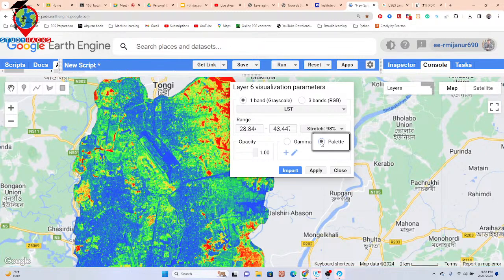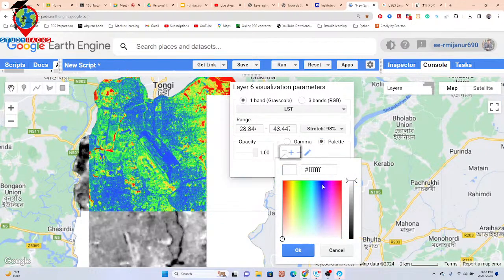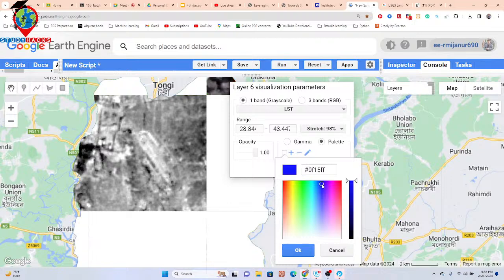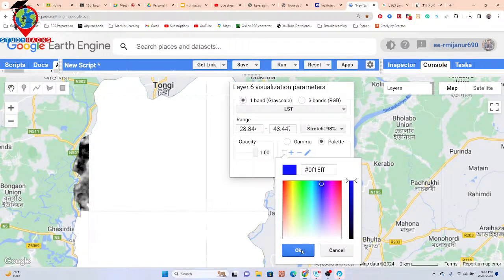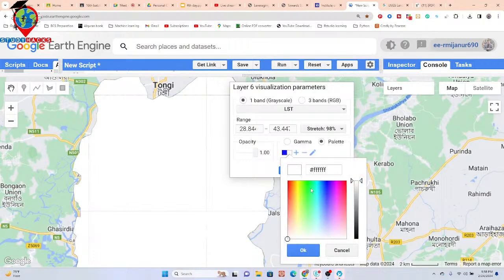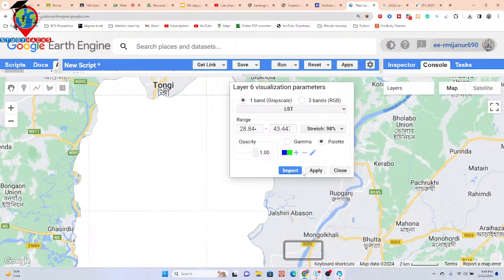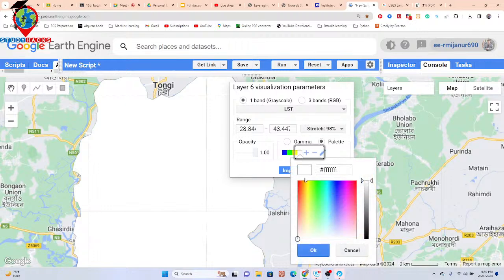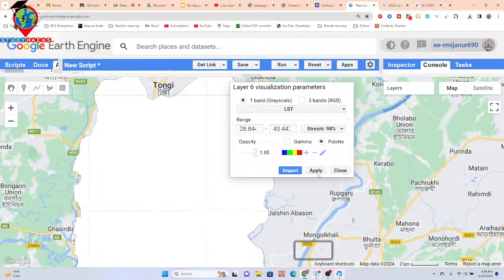Suppose click on the palette. Suppose for low temperature, I want to show this type of blue color, for less than 28. Greater than that, I want to show this type of green color, and then this type of yellow color, and finally for high temperature I want to show this type of red color. Okay, and further apply it,